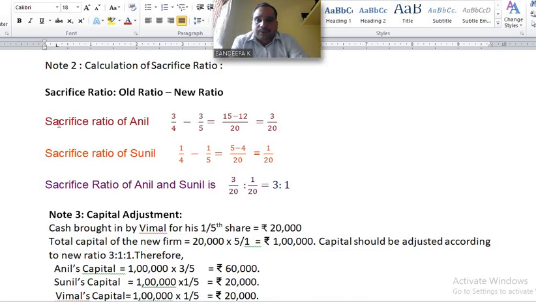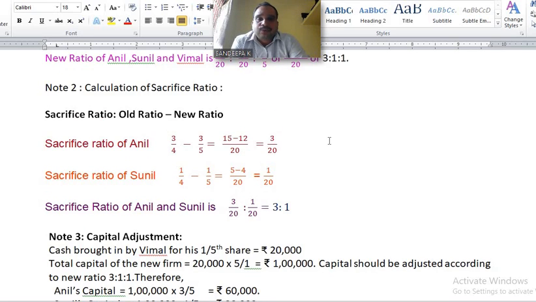If two ratios are available in the problem, then you can apply the formula: sacrifice ratio equals old ratio minus new ratio. Sacrifice ratio of Anil: old ratio 3/4 minus his new share 3/5. Find the LCM of 4 and 5, 20. 4 5s are 20, 3 5s are 15, 5 4s are 20, 3 4s are 12, 15 minus 12 equals 3/20.